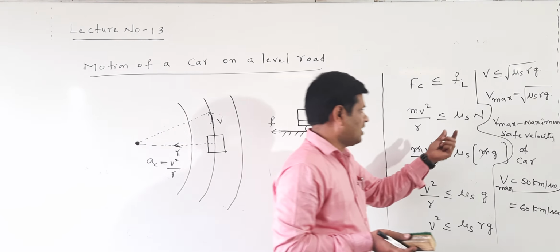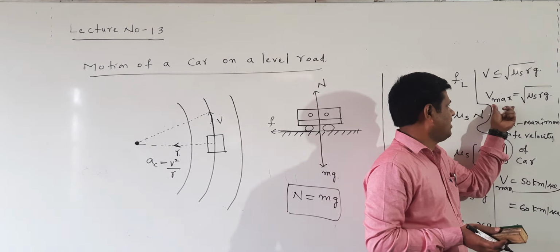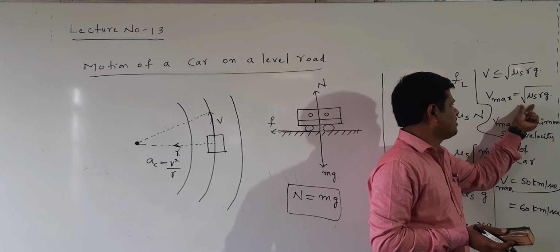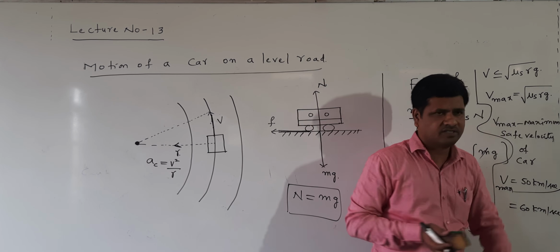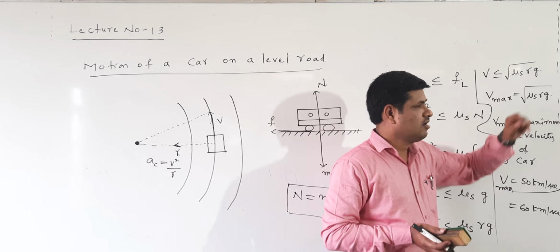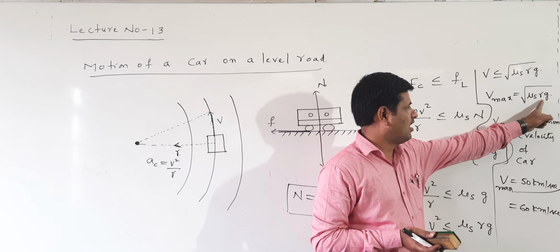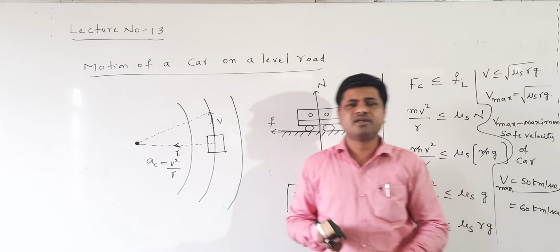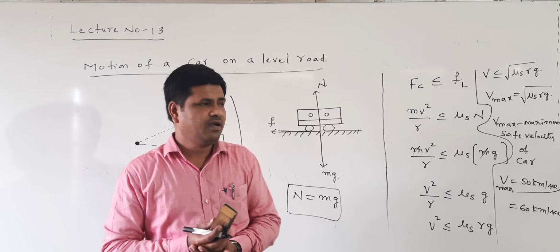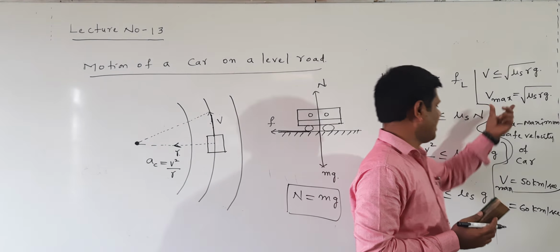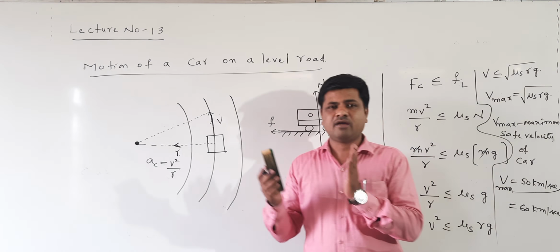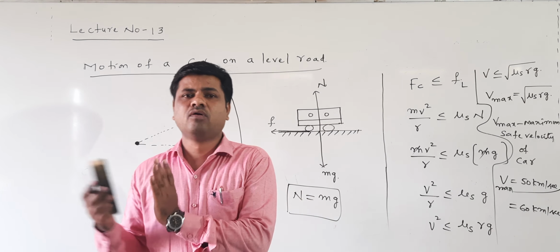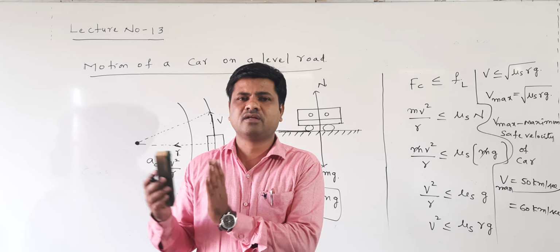So that maximum velocity we find using this formula: v maximum equal to under root of mu s into rg. Here mu s is the coefficient of static friction, r is the radius of the circular path, and g is the acceleration due to gravity. Using this formula they calculate the speed limit and put the speed limit boards on the road.